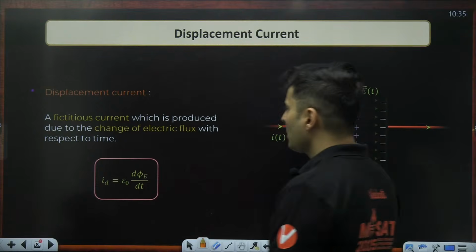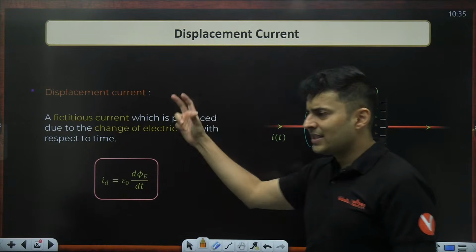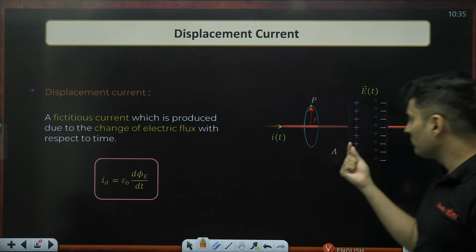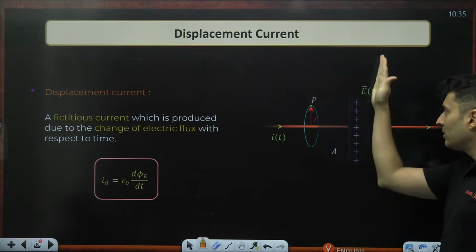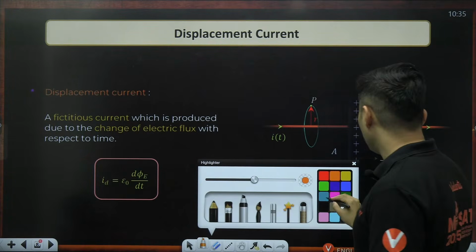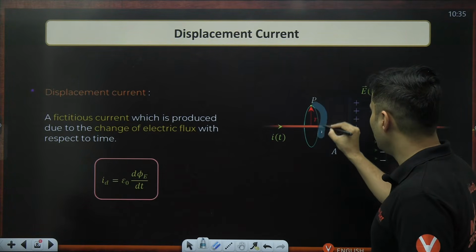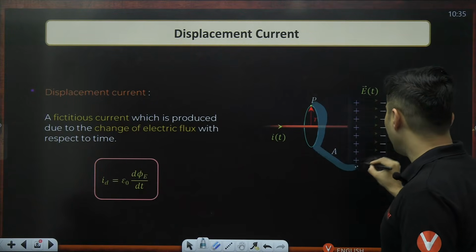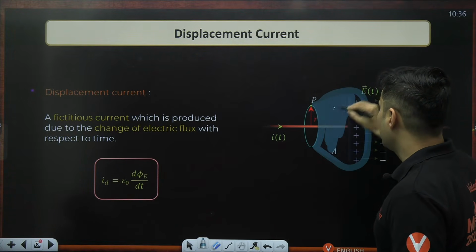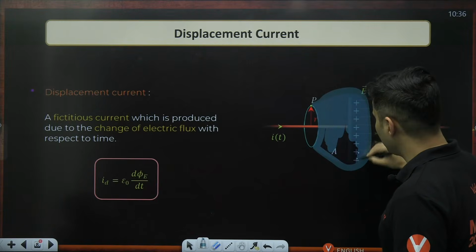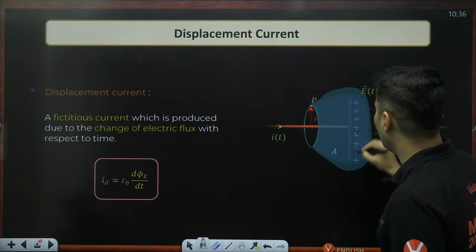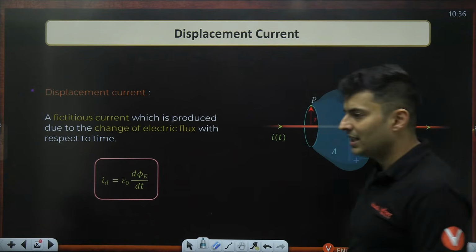So we are saying this is a fictitious, pseudo current, which is not because of the flow of electrons. But the moment you take the film which is going to pass through the electric field, or basically that empty space, then that electric field which is piercing through it will cause that particular displacement current.